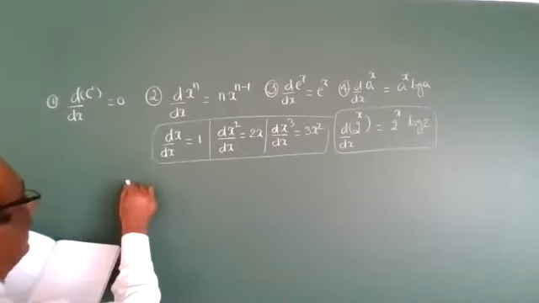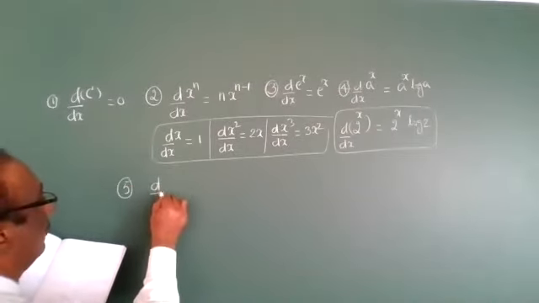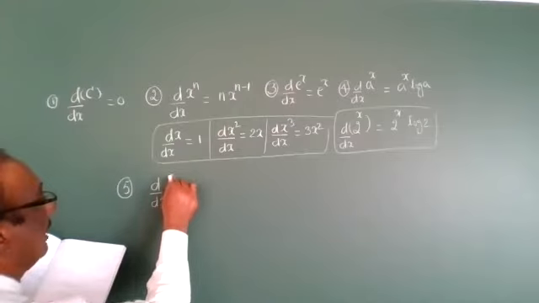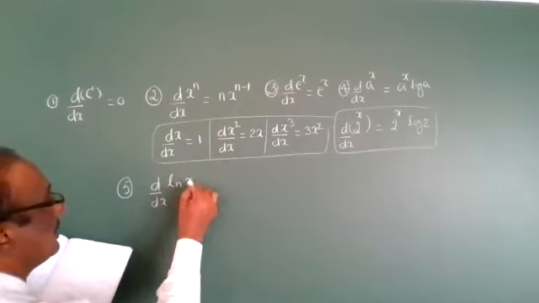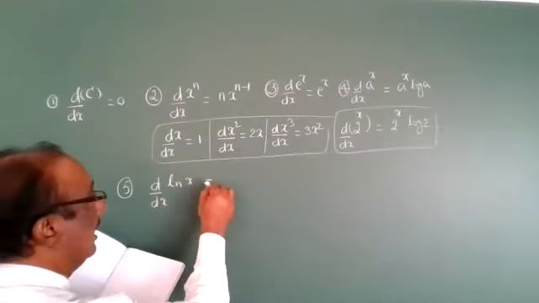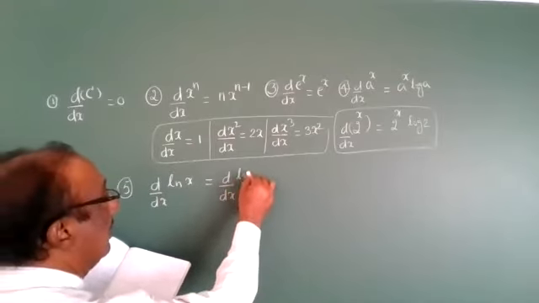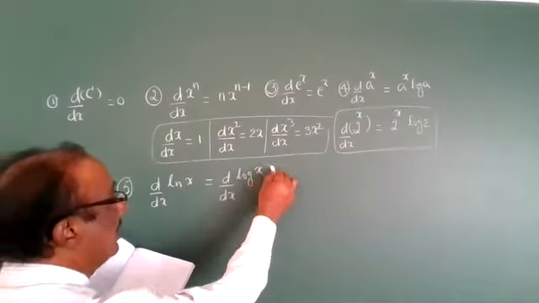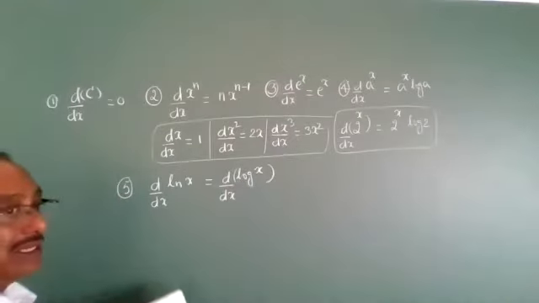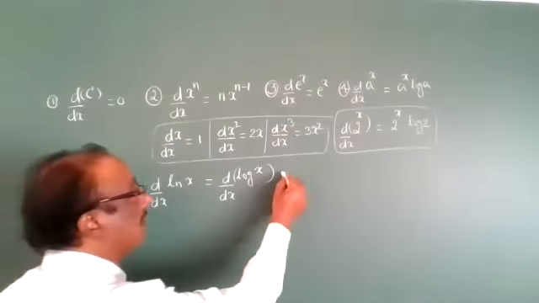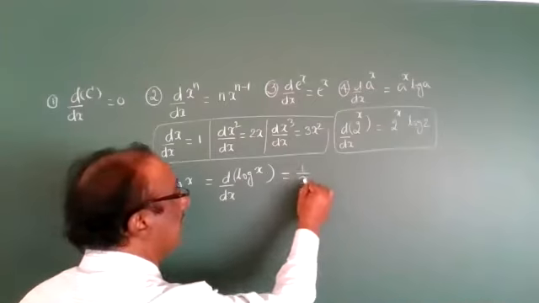So the next one, the fifth formula, is the derivative of ln x. Actually, we should write ln x with base e, or we can write the derivative of log of base e of x. When there is no base, it is always base e. Then its formula is 1 by x.